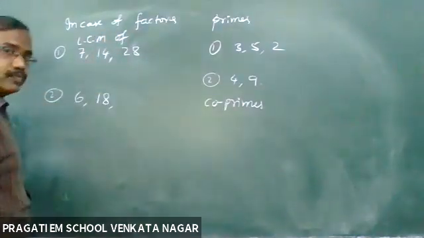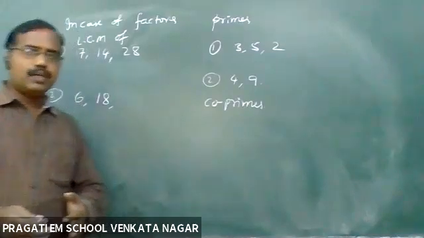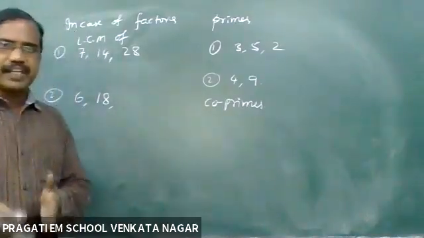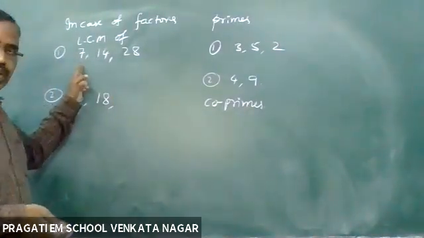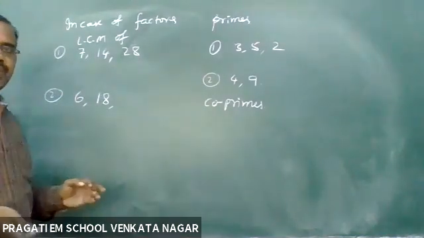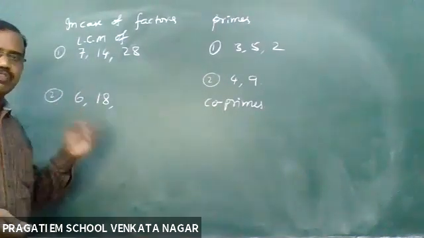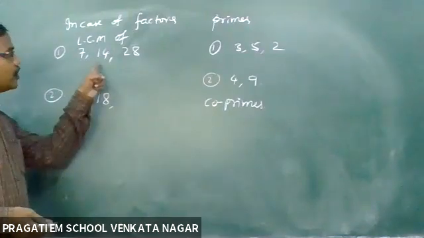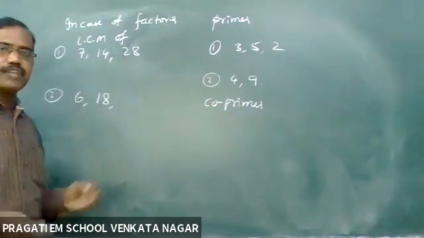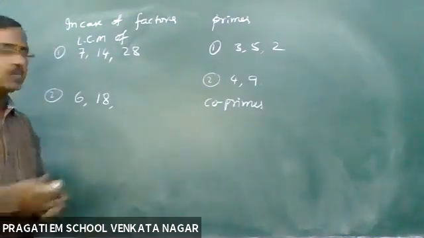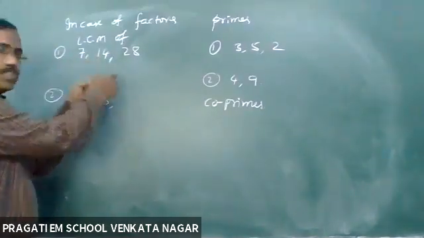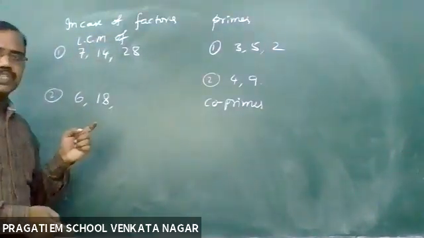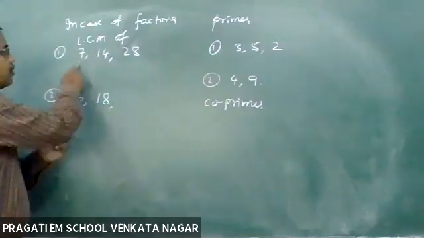See here, I'm already explaining the factors concept. 7 is a factor of 28 because 7 times 4 is 28. 14 is a factor of 28 because 14 times 2 is 28. So this question comes under the first section. Okay, children. Find the LCM of 7, 14, 28.